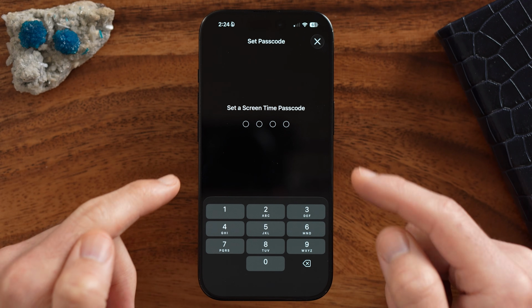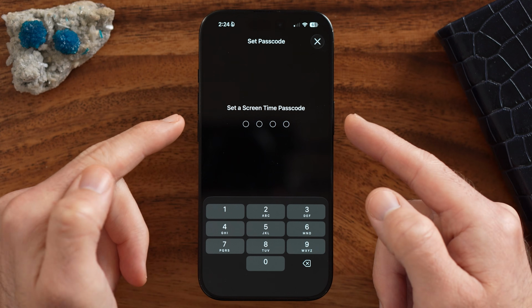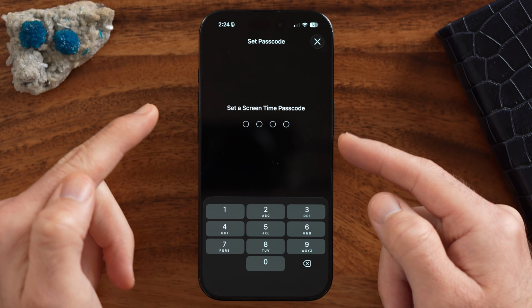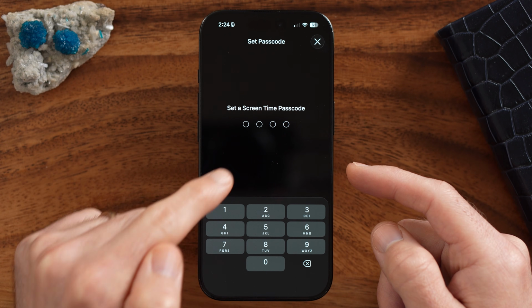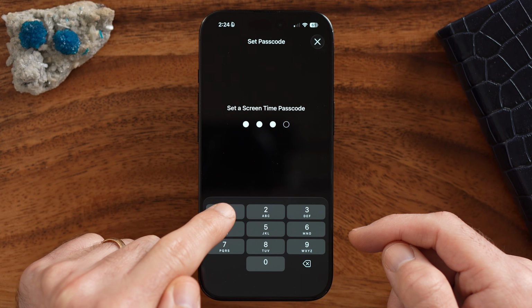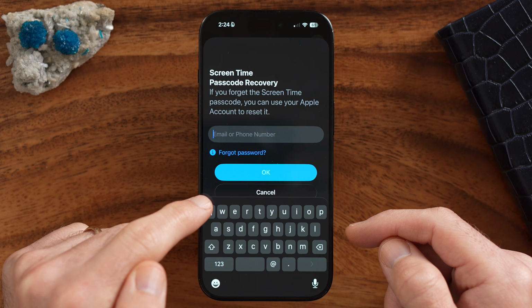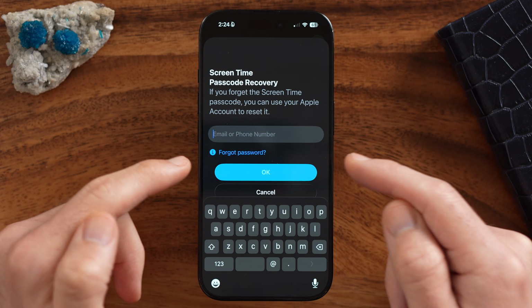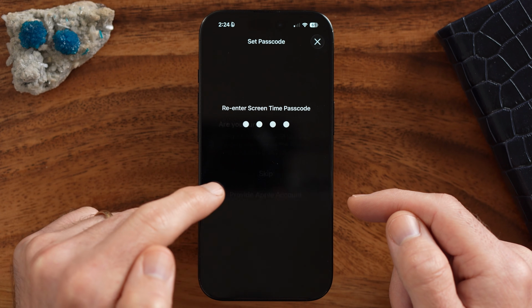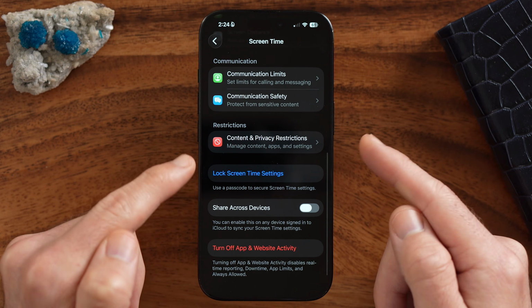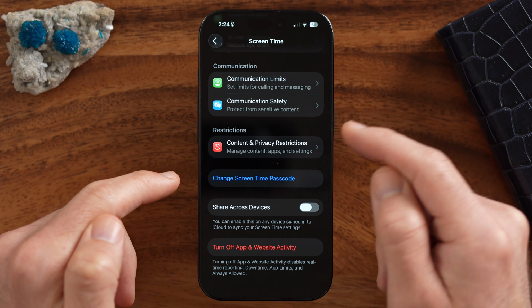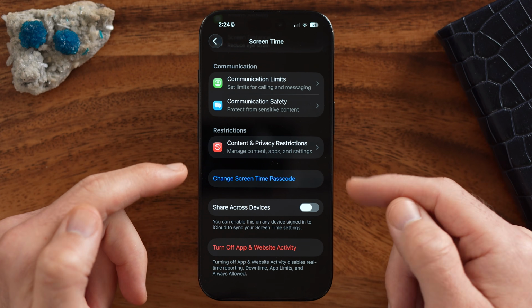Now, let's say you're locking or blocking porn websites for your child or minor, you can set a Screen Time passcode. In my case, I'm just going to enter 1111, but just enter in a Screen Time passcode that the other person will not be able to guess. Let's just hit cancel and skip here. Essentially, this prevents them from just turning this feature off afterwards.